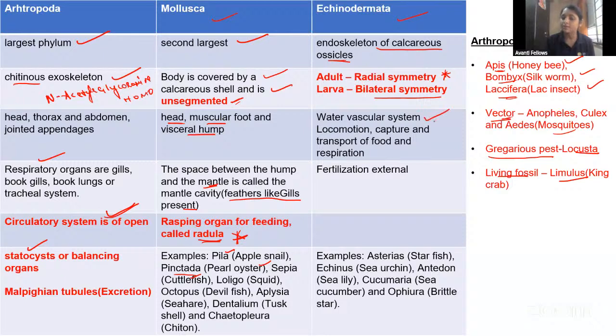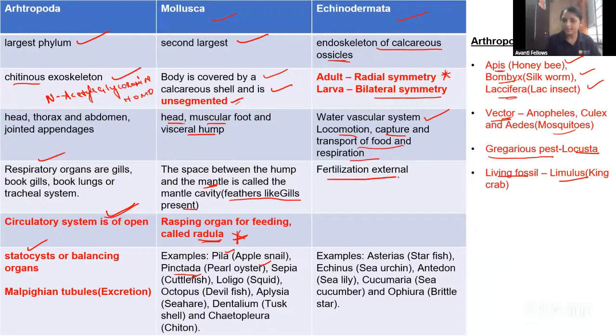And water vascular system is present here, and in the sponges also present. In the sponges, the canal system is also helping in the respiration, transport of the gamete, everything. Here it is helping in the locomotion, capture, and transport of the food and for the respiration.